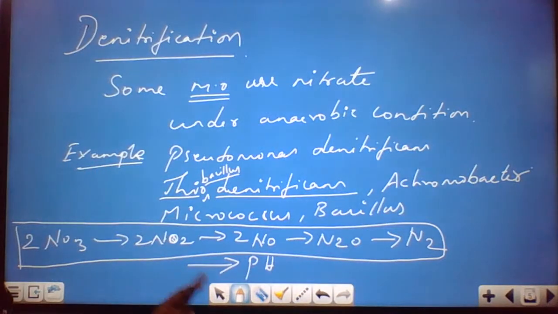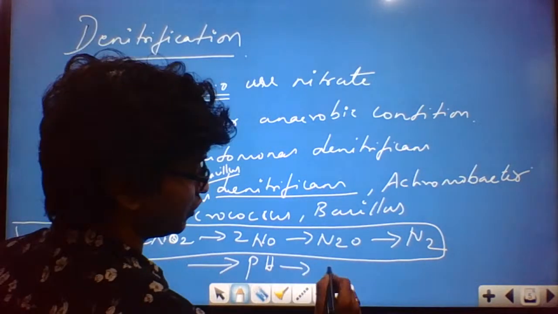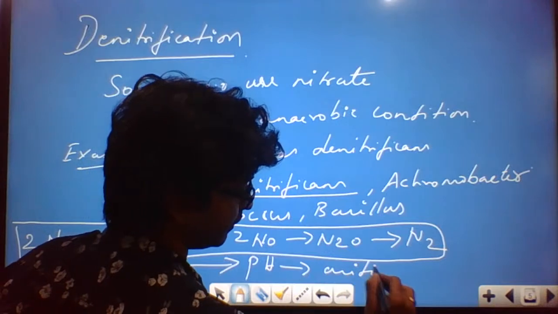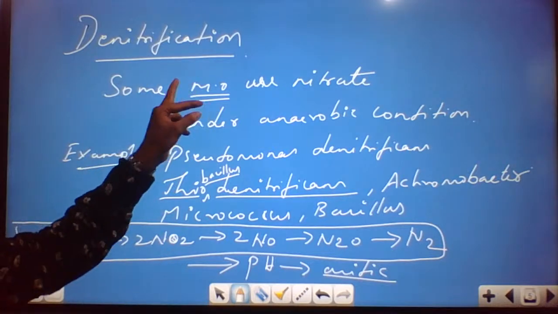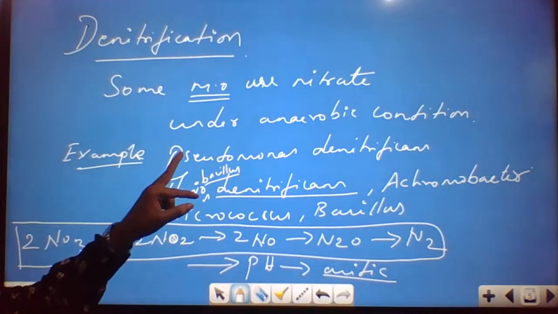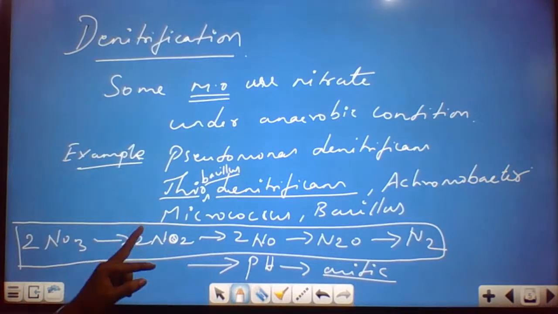So what is the pH? Definitely the pH of the soil is affected, where it will become acidic. If the microorganisms use the nitrate under anaerobic conditions, it causes acidification of the soil. So we are done with denitrification, nitrification, all the areas that we have covered.